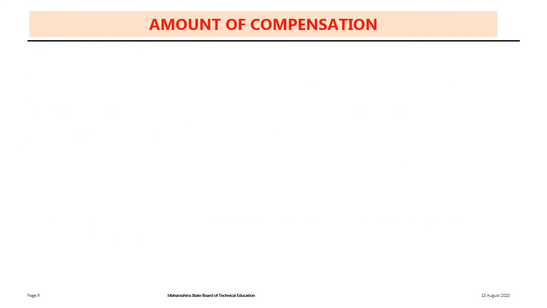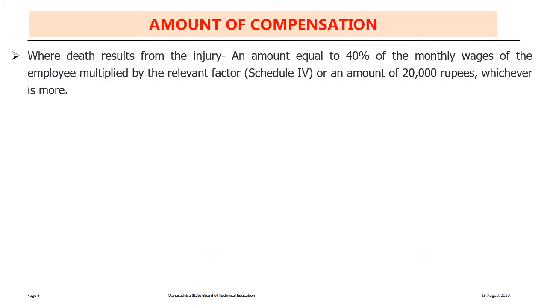Amount of compensation. Where death results from the injury, an amount equal to 40% of the monthly salary of the employee multiplied by the relevant factor which is mentioned in Schedule 4 of this Act, or rupees 20,000, whichever is more.